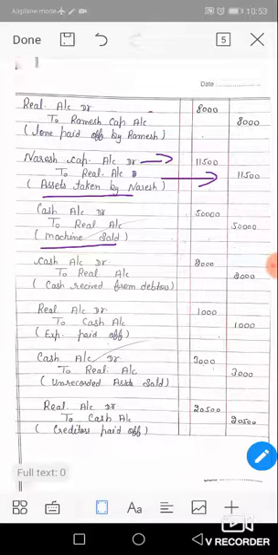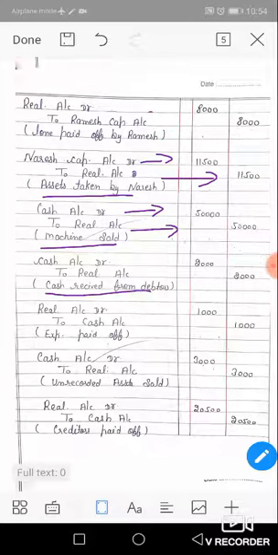Then the journal entry is cash account DR to realization, not to machine, because the machine is already transferred to the realization account, so the selling price is also transferred to realization. Cash account DR to realization account, amount rupees 50,000.